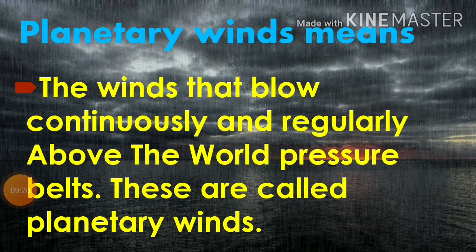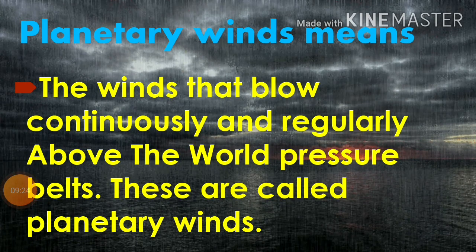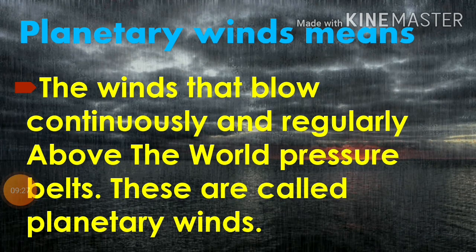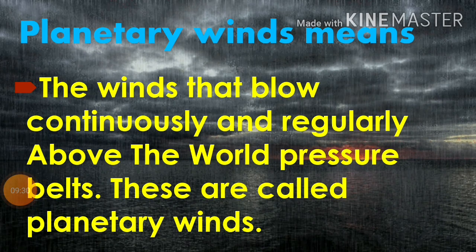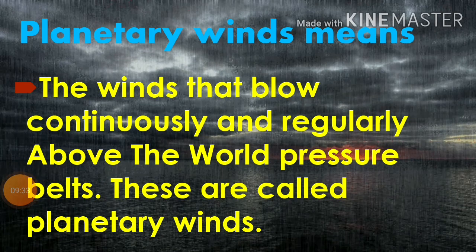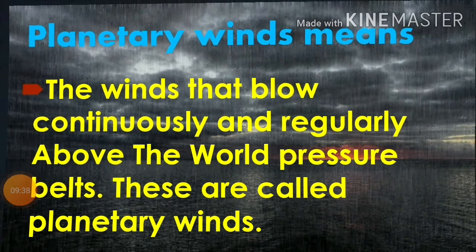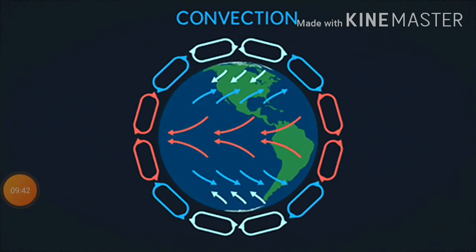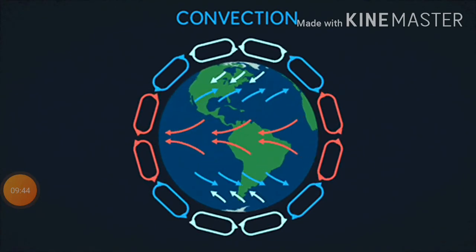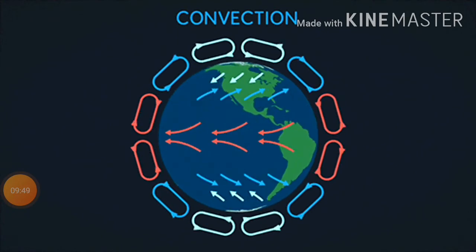Now, planetary winds means the winds that blow continuously and regularly above the world pressure belts. I repeat, the winds that blow continuously and regularly above the world pressure belts are called planetary winds. Now we understood. This is the best example of how those winds are blowing, as I told. I think it is clearly understood.